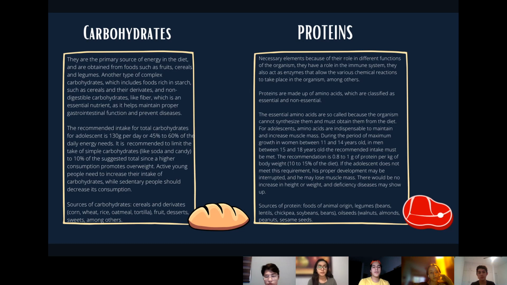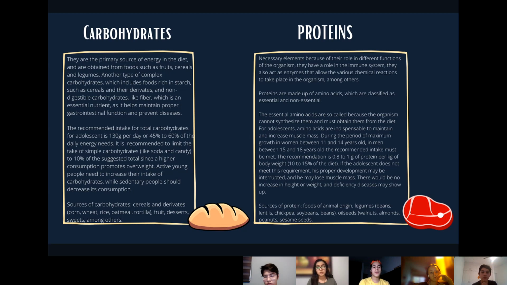The recommended intake for total carbohydrates for adolescents is 130 grams per day, or 45 to 60% of the daily energy needs. It is recommended to limit the intake of simple carbohydrates like soda and candy to 10% of the suggested total since a higher consumption promotes overweight.